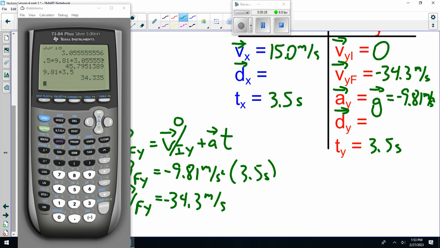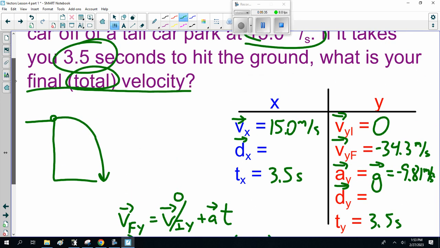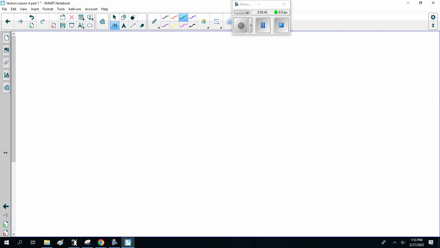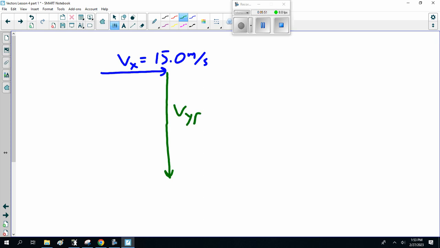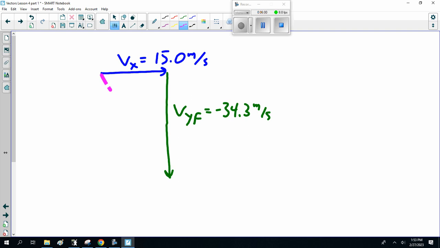Now, so far so good? Now, notice that is not the question. The question we're answering is, what's the total velocity? So here you have to go, oh, wait a minute, we have velocity in the x of 15 meters a second, and the velocity in the y of 34.3. Yes. We want the resultant.